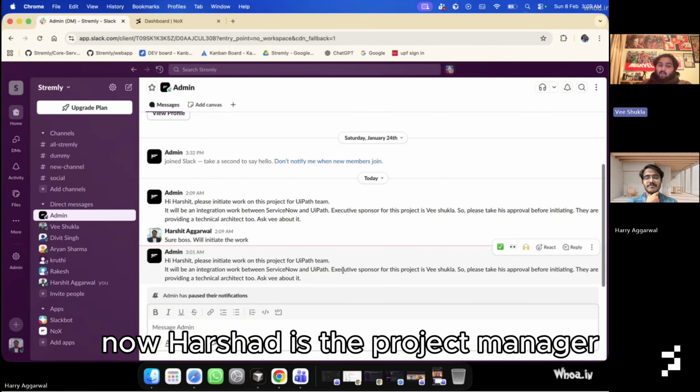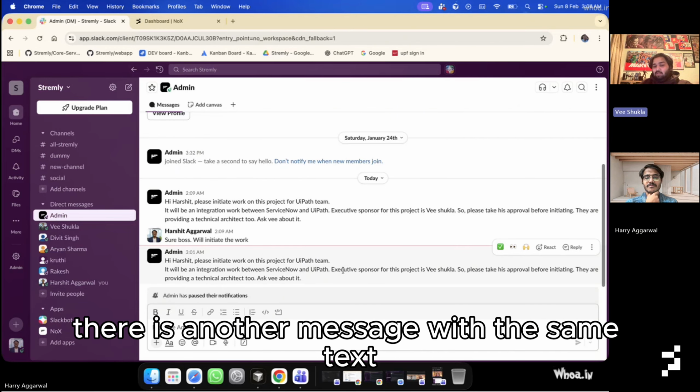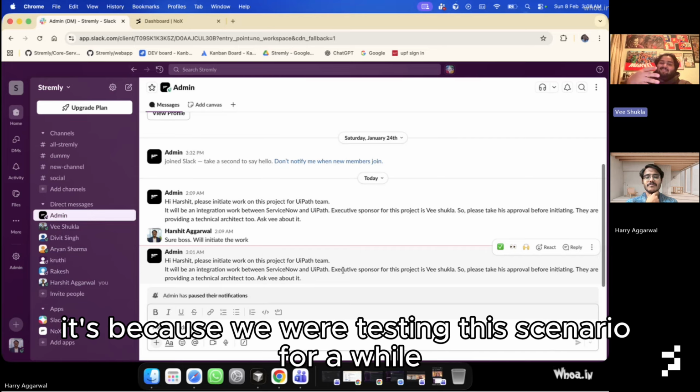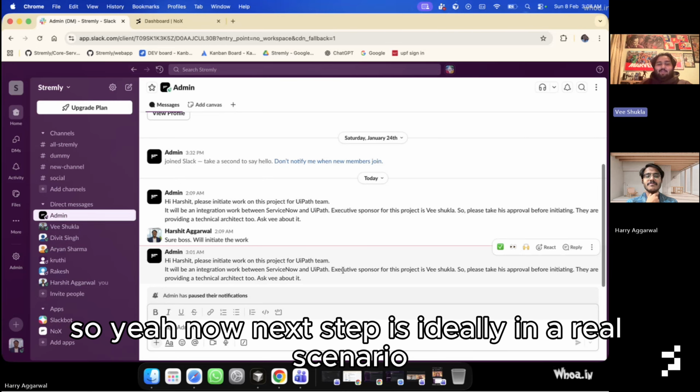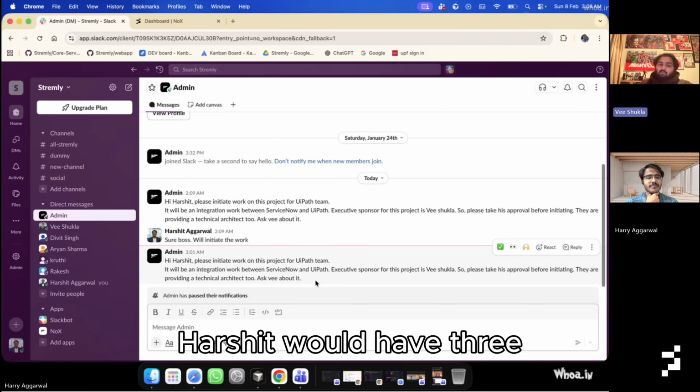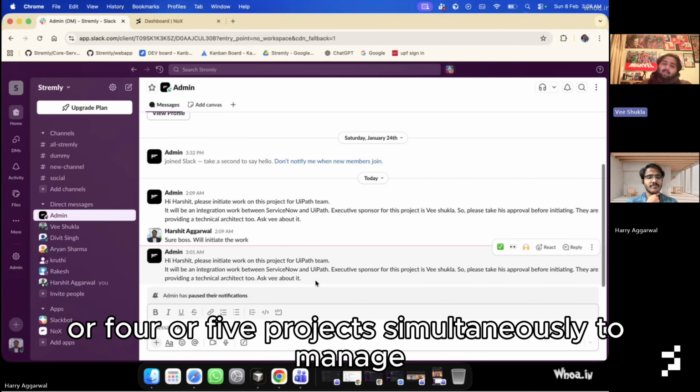And there's a process which his manager has asked Harshit to follow. Now Harshit is the project manager. Now you might see there's another message with the same text above that. It's because we were testing this scenario for a while now. That's why. So yeah. Now next step is, ideally in a real scenario, Harshit would have 3 or 4 or 5 projects simultaneously to manage.